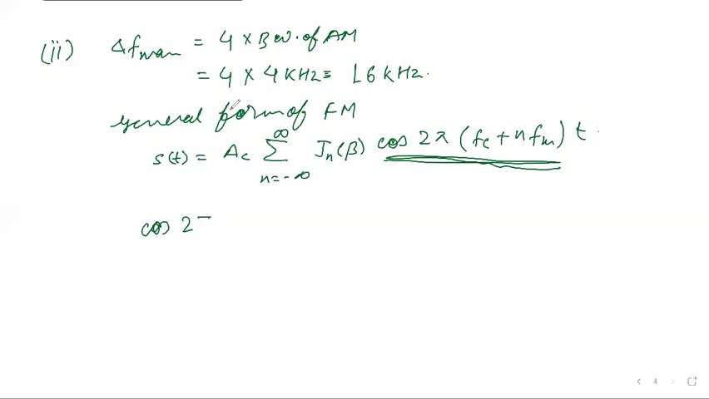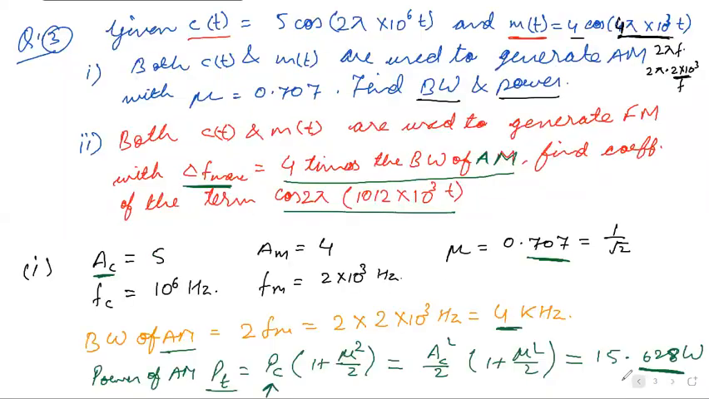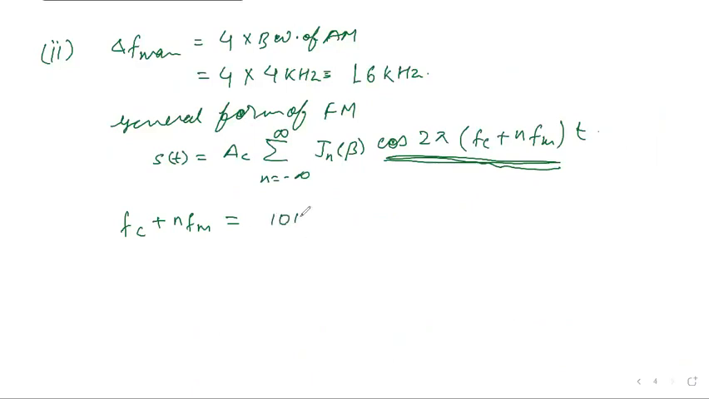So we do not write the whole thing, we only write this part. Okay, so Fc plus n Fm is equal to what we have in the question: cos 2 pi 10.12 into 10 to the power 3. So we have this much.